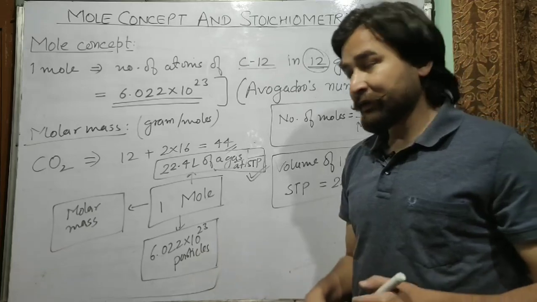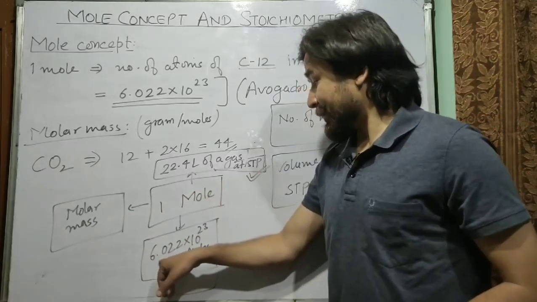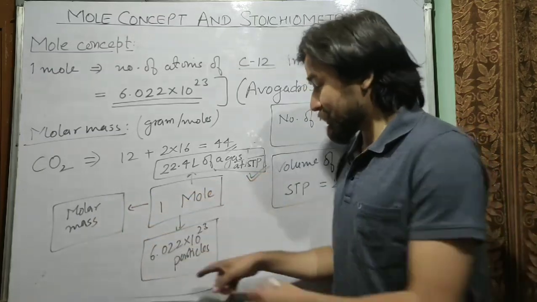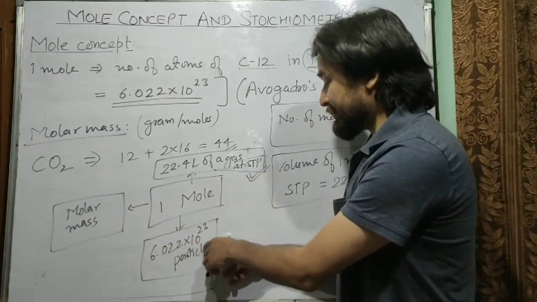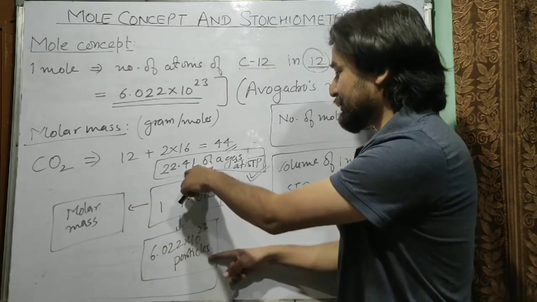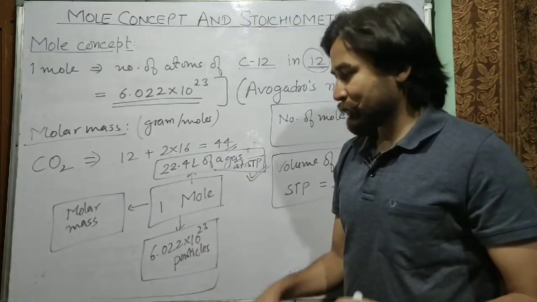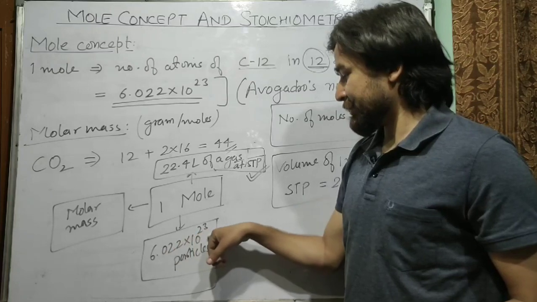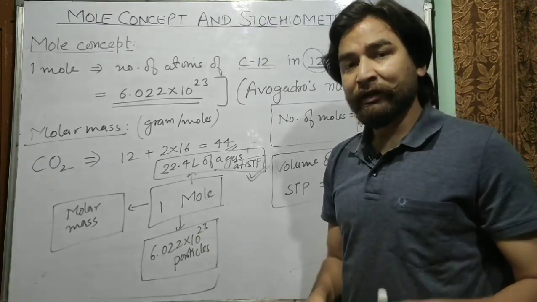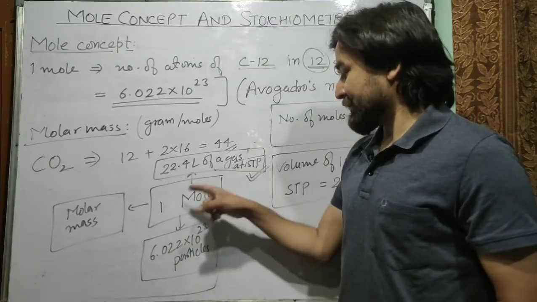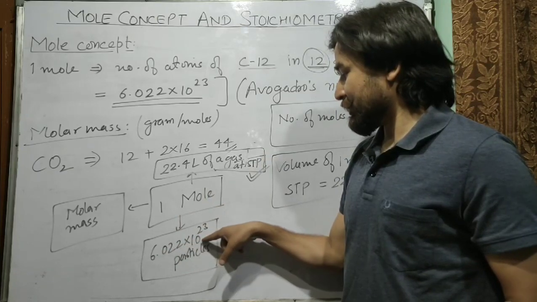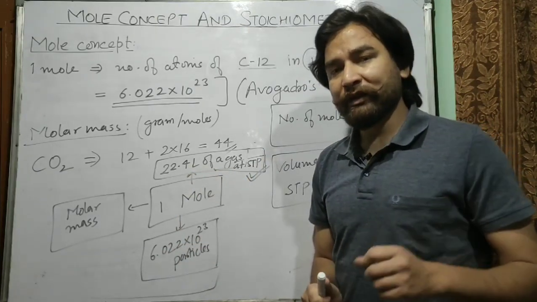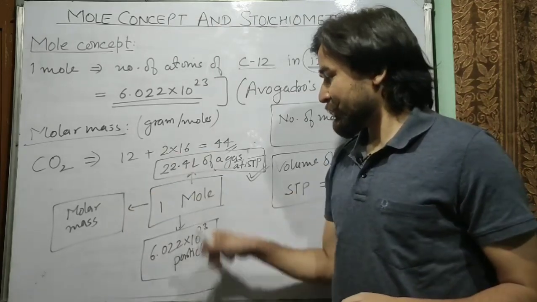Now from here you can say that the mass of 6.022 into 10 raised to power 23 particles is equal to its molar mass, or the volume of 6.022 into 10 raised to power 23 particles is equal to 22.4 liters. So if 22.4 liters is the volume of this number of molecules, then you can calculate the number of particles in 1 liter. That will be 6.022 into 10 raised to power 23 divided by 22.4. So from here we can calculate the relationship between all these.